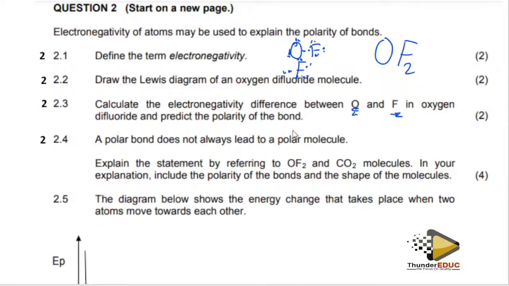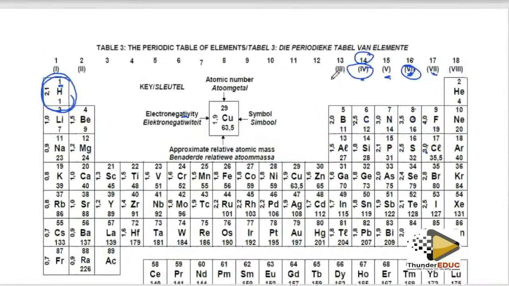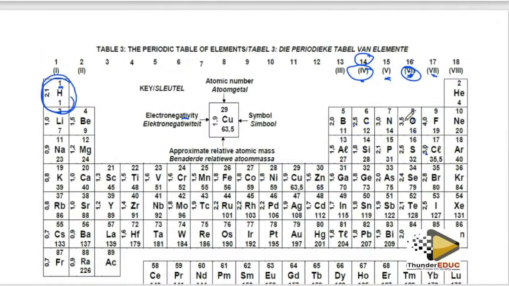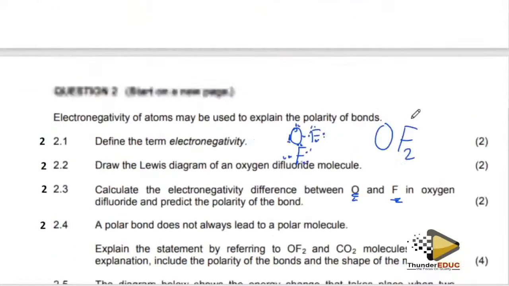We have to go and find out which type of bond. Oxygen, where is oxygen? Oxygen is 3.5. What about fluorine? Fluorine is 4.0. Therefore, it's going to be polar.